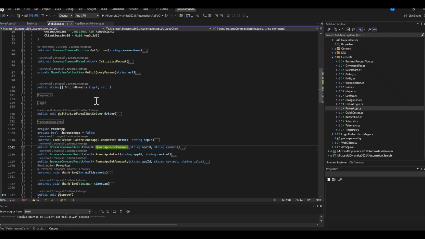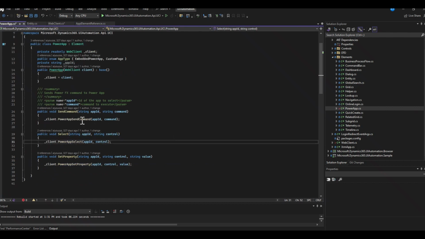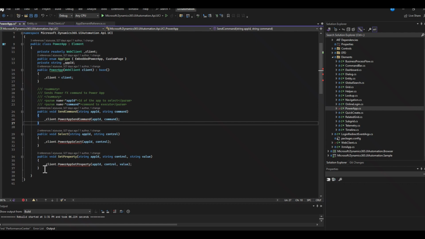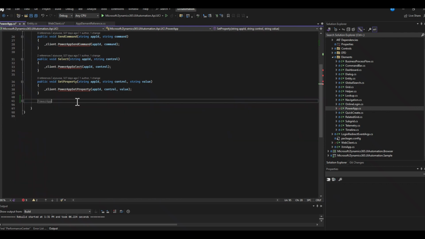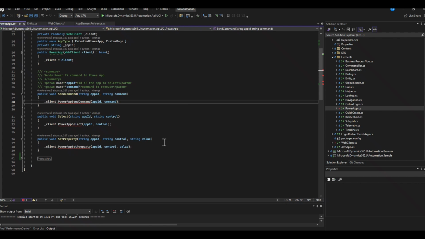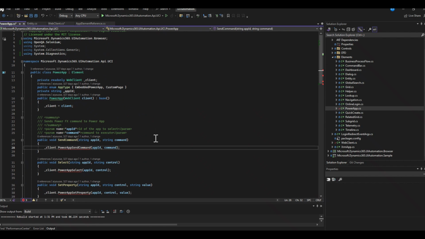So what we're going to do first is take this region and just cut it. And we should see some issues with this now. Yep, there we go. And we're going to paste that in, and I'm going to put that here. You're going to continue to see these errors. Don't get worried about this. This happens. In fact, you can even check in code at times that is like this, but this is part of refactoring. You're going to see some errors happen, and you're going to go through and clean this up.